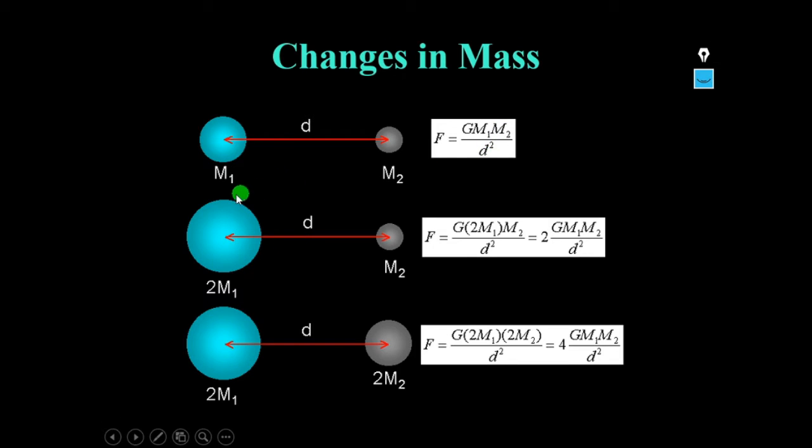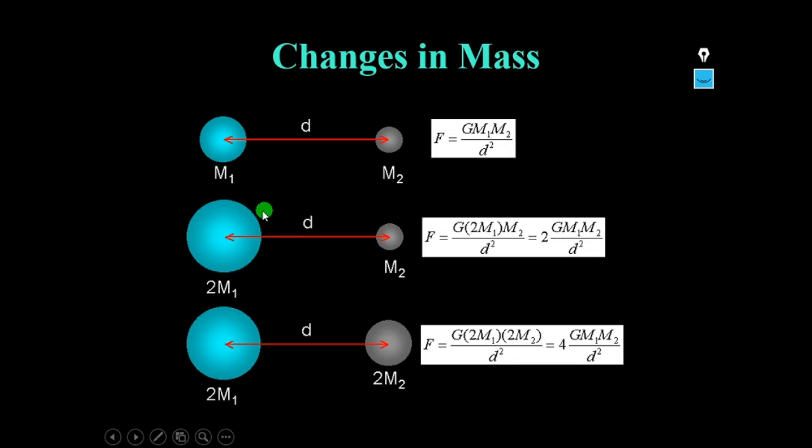Now let us increase the first mass two times. Let the first mass be 2m1, the second mass kept the same at m2, and the distance the same, d. Substituting 2m1 in place of m1, F = G × 2m1 × m2 / d², which is 2 × G m1 m2 / d².